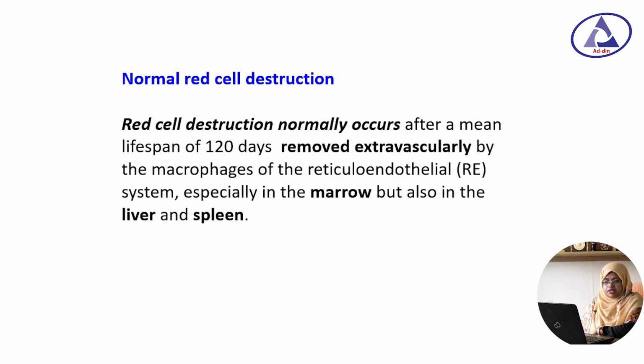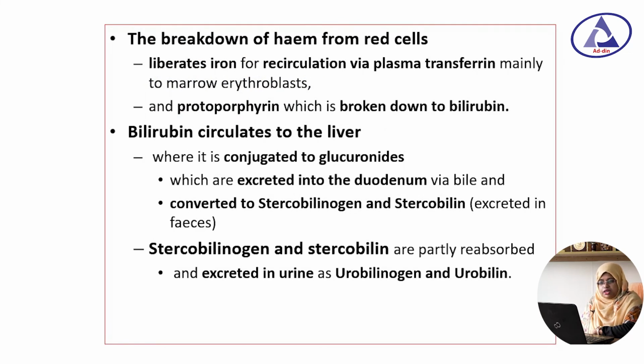What about the normal red cell destruction? Normally, red cell destruction occurs after a lifespan of 120 days, and the cells are removed extravascularly by the macrophages of the reticuloendothelial system, especially in the bone marrow, and also in the liver and the spleen. The breakdown of heme from the red cell liberates iron for recirculation via plasma transferrin, mainly to the marrow for erythroblasts, and also protoporphyrin, which is broken down to bilirubin.